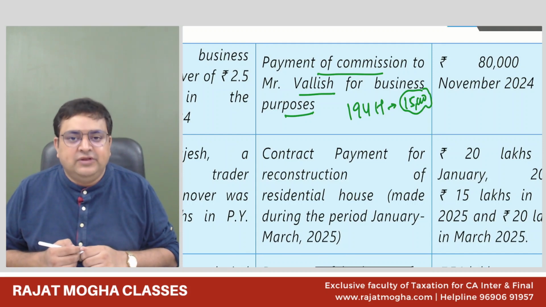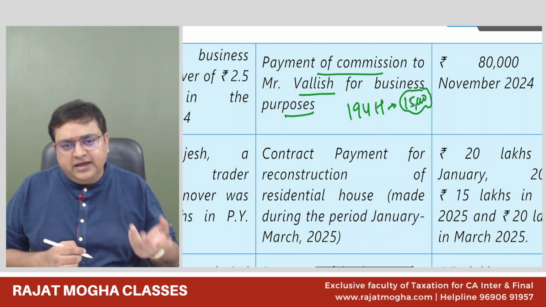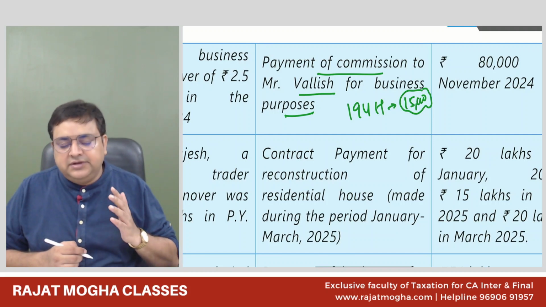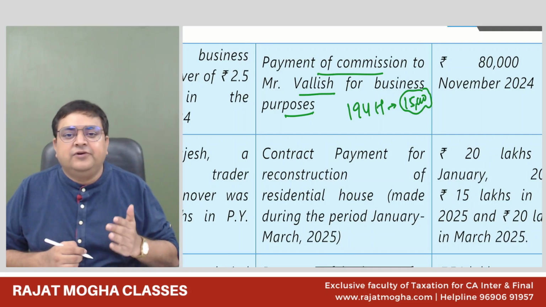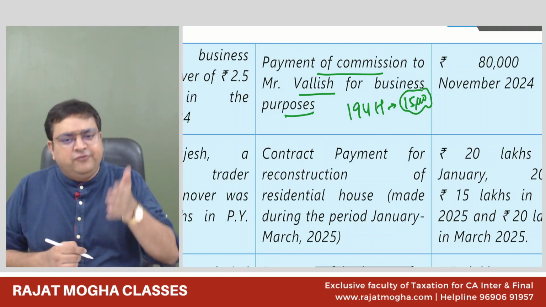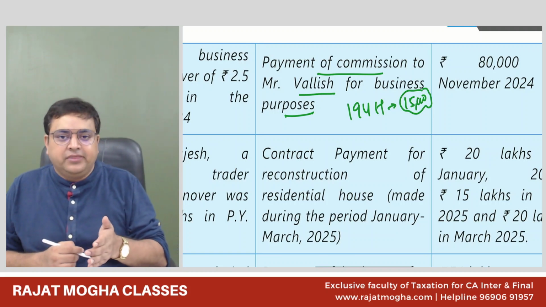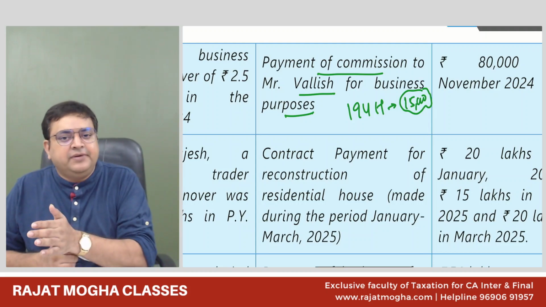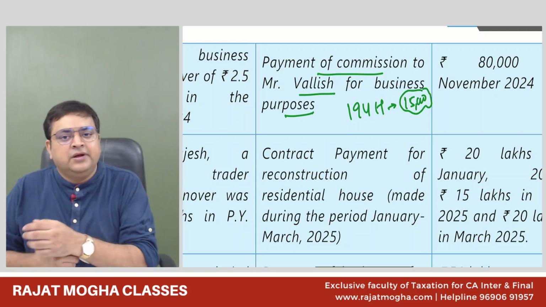So if it is more than 15,000, the rate of TDS in 194H, earlier it was 5%. Again, you understand that most of the 5% have changed to 2%. Now, if you are deducting the TDS on or after 1st October 24, 1st October 24 is mid of the year, right? Up till 30th September, 5%. After 30th September, on or after 1st October, 2%.